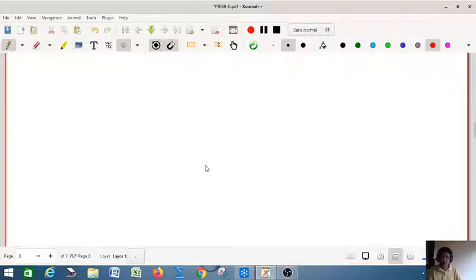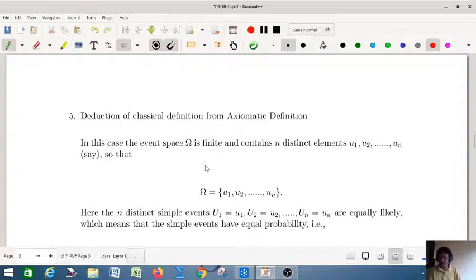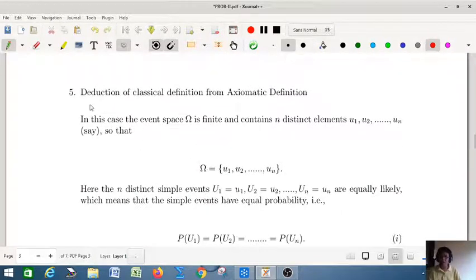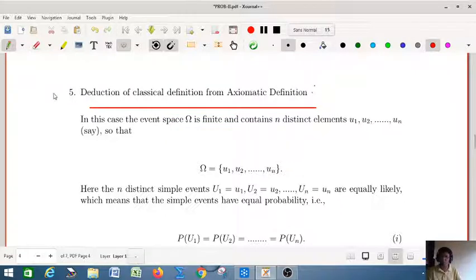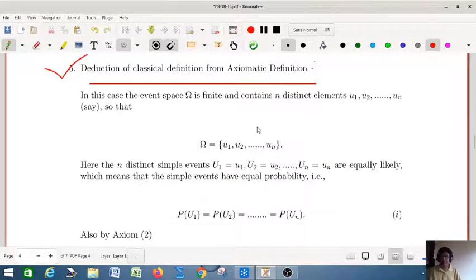Now let me talk about the deduction of the classical definition from the axiomatic definition. This is an important question for university exams. So how will you deduce the classical definition from the axiomatic definition? Let us start. In this case, the event space omega is finite and contains n distinct elements.